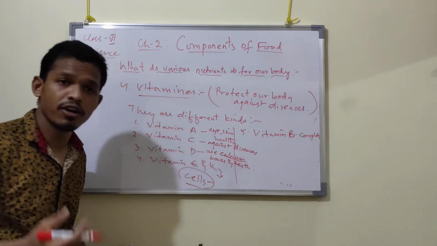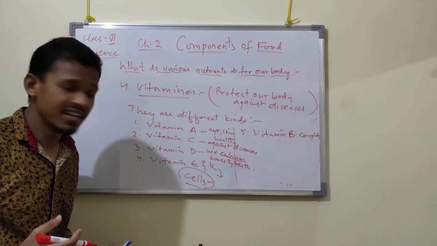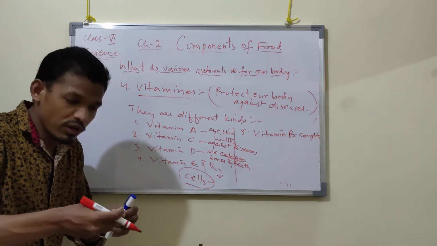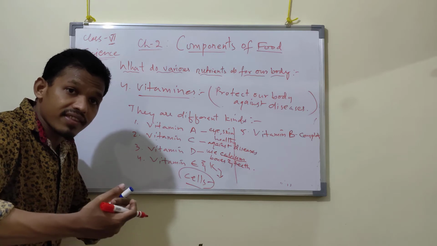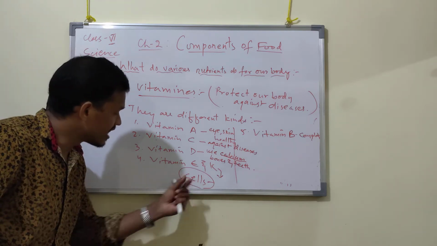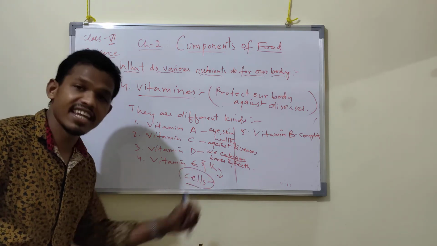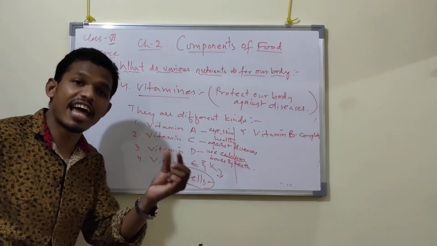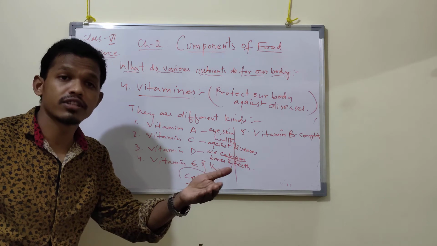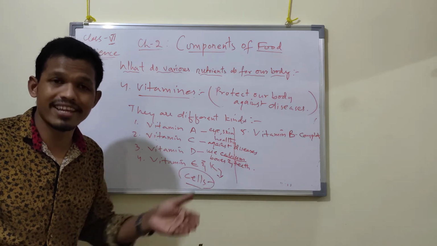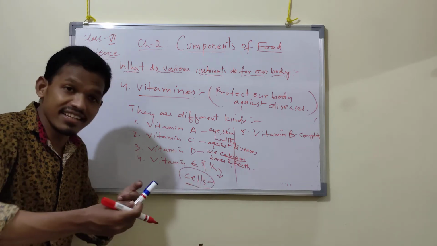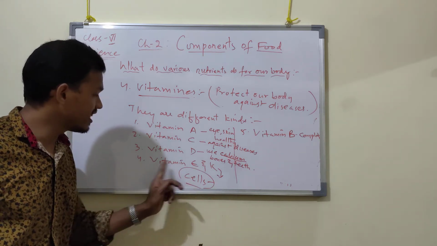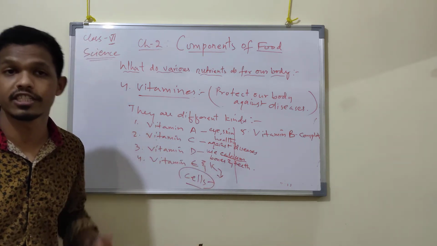Our body is made up of millions of cells. These cells die each day, but the life of these cells is extended due to the presence of vitamin E and K. These cells have a lifespan of some hours or some days. This will increase the length of the lifespan of cells. So vitamin E and K also have a different purpose in our body.